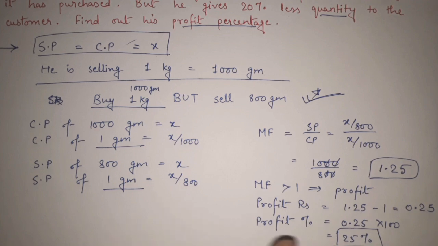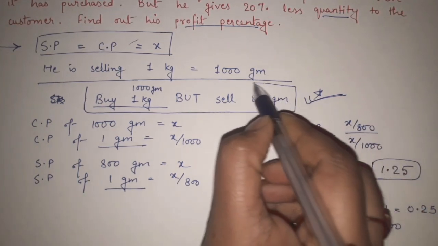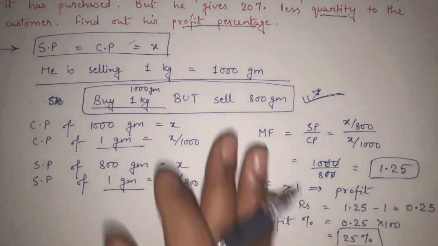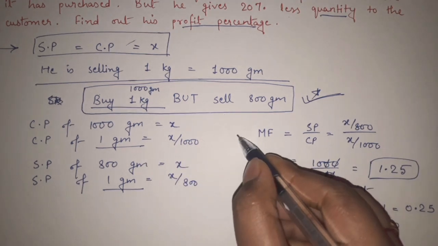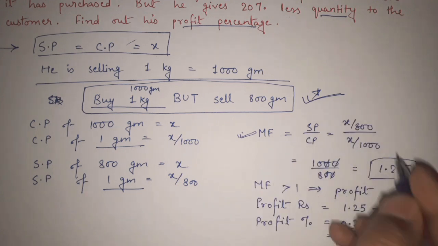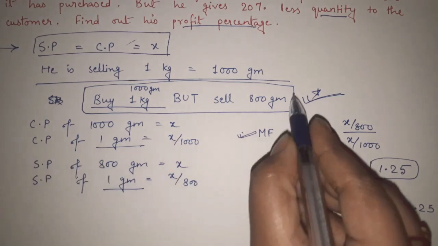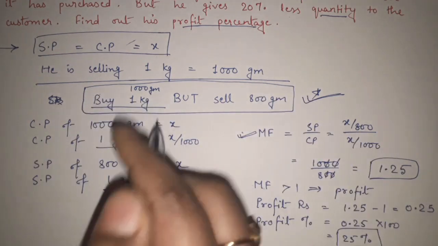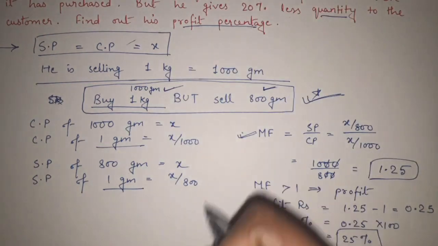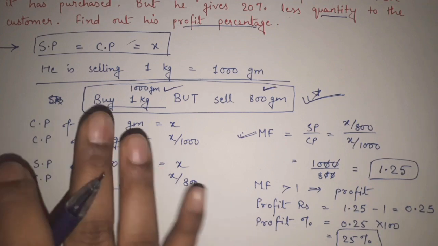Fine. So here the key point was to understand this thing. If you understood this thing properly, you can easily be able to answer this. So that's why I'm always telling that, see, knowing the concept of multiplying factor was important here. Knowing how to do these calculations was important. At the same time, knowing how to apply logic and how to derive this kind of thing, that comparing 1000 gram with 800 gram, he has bought 1000 gram, he is giving 800 gram, and then finding the things accordingly was equally important.